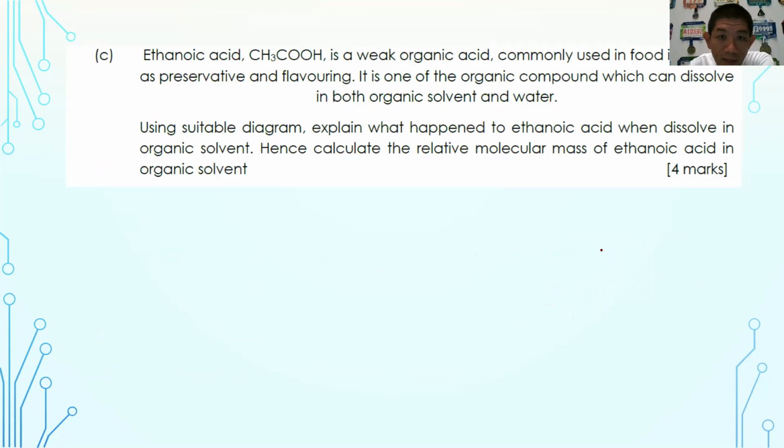Finally, for 3C, ethanoic acid is a weak organic acid commonly used in the food industry as preservative and flavoring. It is one of the few compounds which dissolve in both organic solvent and also water. The question sounds like this: using a suitable diagram, explain what happens to ethanoic acid when dissolved in organic solvent, hence calculate the relative molecular mass of ethanoic acid in organic solvent. 4 marks in here. So what happens when ethanoic acid forms inside here?